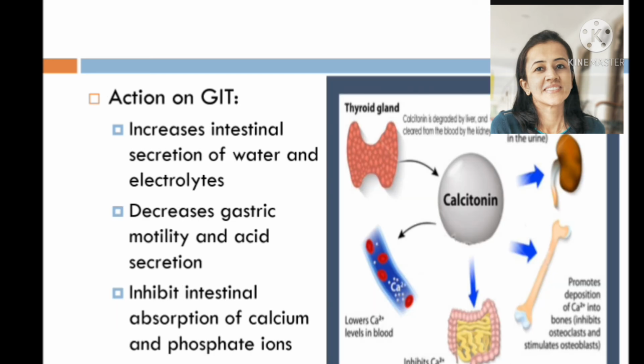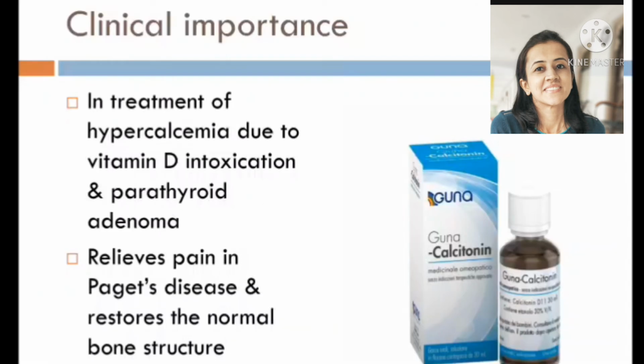Actions of calcitonin on digestive system. Calcitonin increases intestinal secretion of water as well as electrolytes, and it decreases gastric motility and acid secretion, and it inhibits intestinal absorption of calcium and phosphate ions.